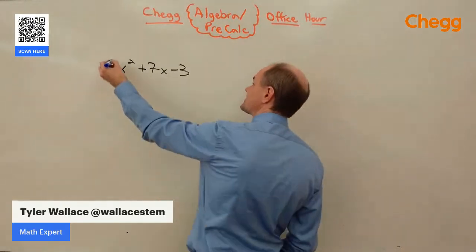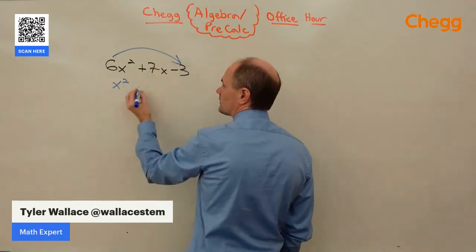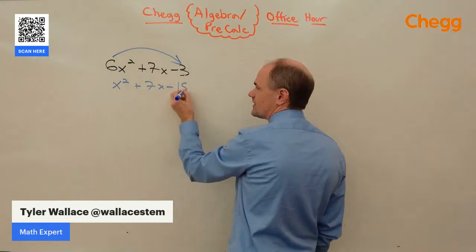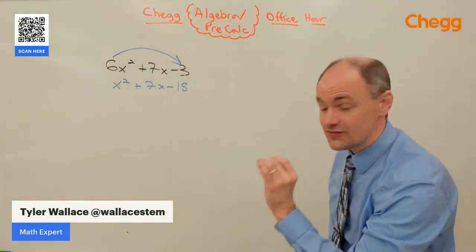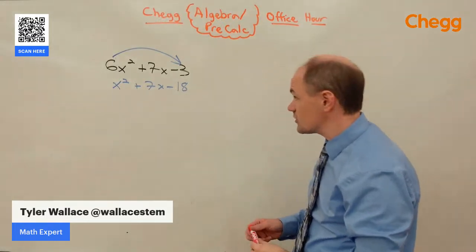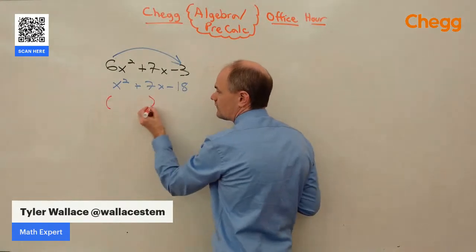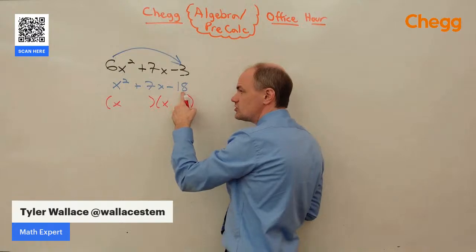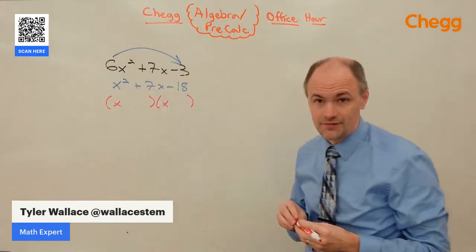Let's simplify it by sliding the 6 into the 3. So we have x squared plus 7x, and 6 times negative 3 is negative 18. That's going to give me a trinomial that's easier to factor. And so I'm going to factor this easier trinomial. To factor it, x squared is x times x. We need two numbers that multiply to negative 18 and add to 7.